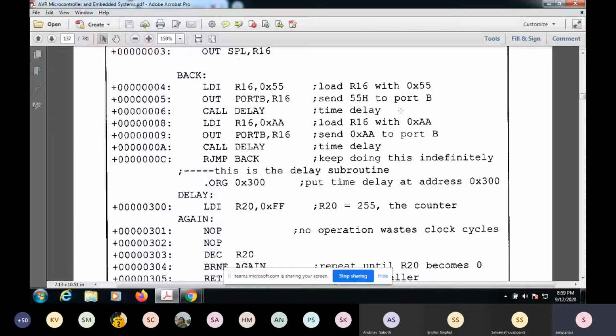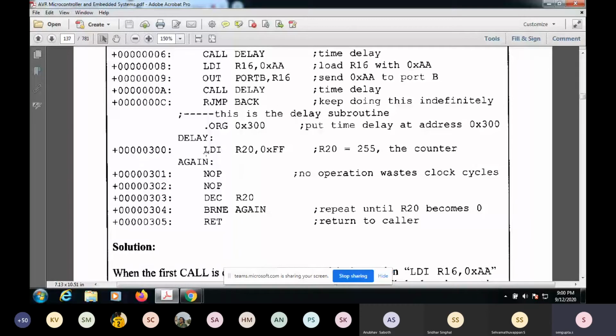So there is a set of LEDs, like 0101 and again 0101, and then it will stay. The moment you put it out here, it will stay, and after this there is a delay. This delay is again like a counter. It starts with a counter, and then you keep decrementing it, because of which you keep passing some time. So this delay is nothing but some time pass.